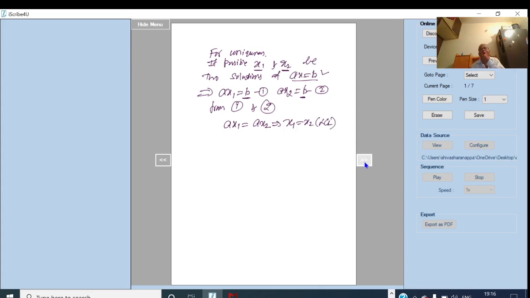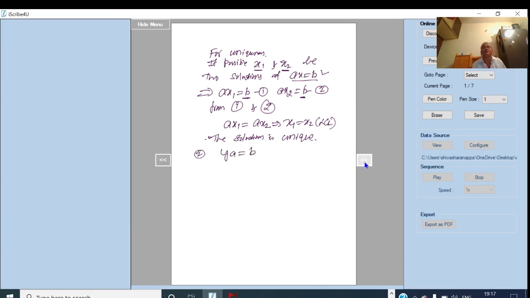So that means the solution is unique. And next we consider the other equation. So the second one is Ya equal to B.